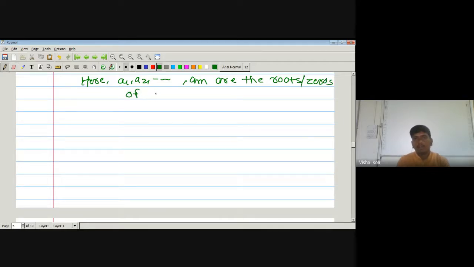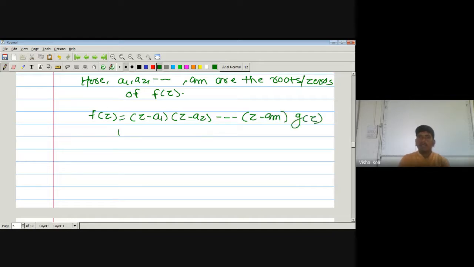Then by the definition of zeros of an analytic function, f of z can be written as z minus a1 into z minus a2 into up to so on z minus am into g of z, where g of ak is not equal to 0 for any k lies between 1 to m. Okay, which is just by the definition of zeros of an analytic function.